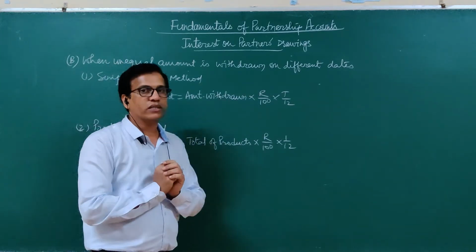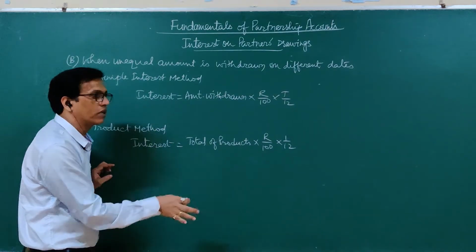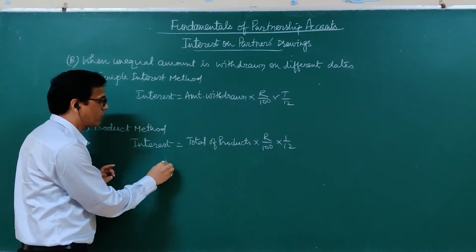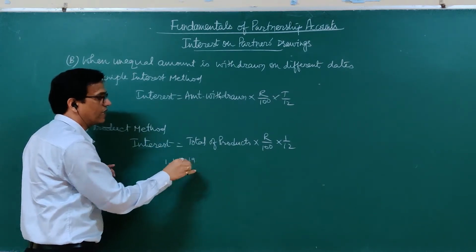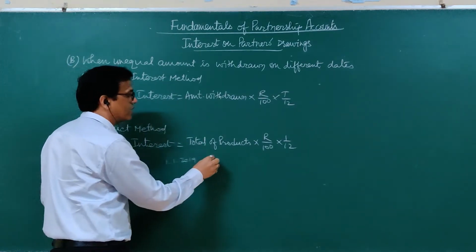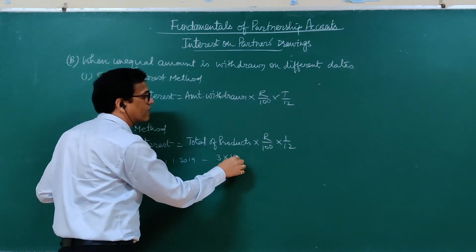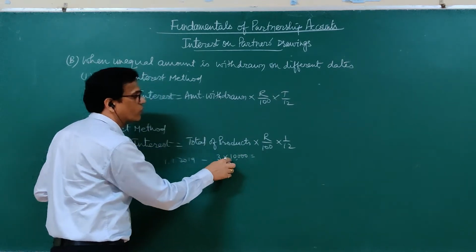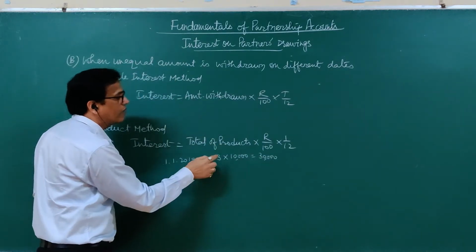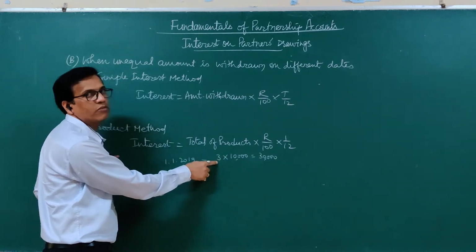How to calculate products? To calculate the product, we have to find out the number of months for every drawing, every withdrawal. Suppose a drawing is made on 1st January 2019 and the year ends on 31st March 2019, then it is for 3 months. The amount withdrawn is say 10,000 rupees, withdrawn for 3 months, so 30,000 is the product. We multiply the amount of withdrawal with the period for which it has been withdrawn.